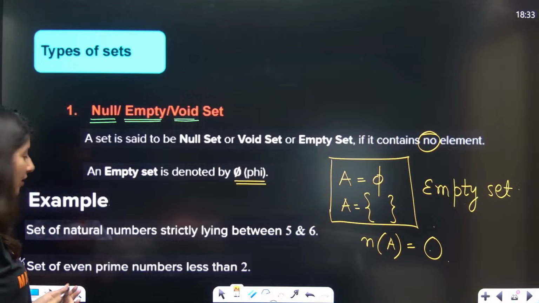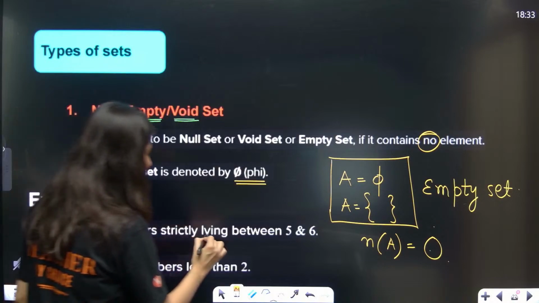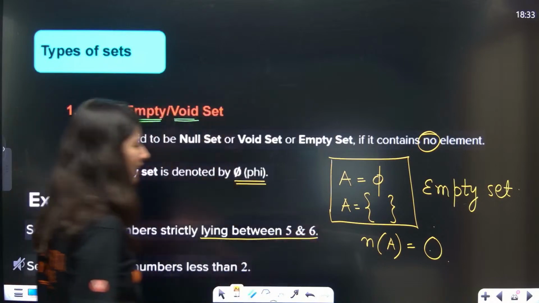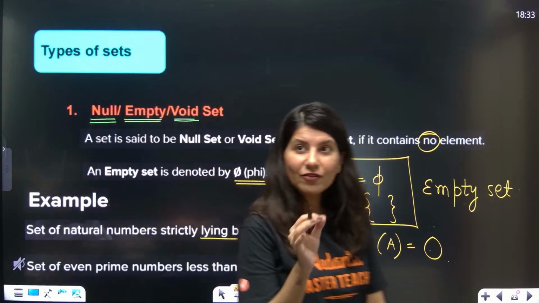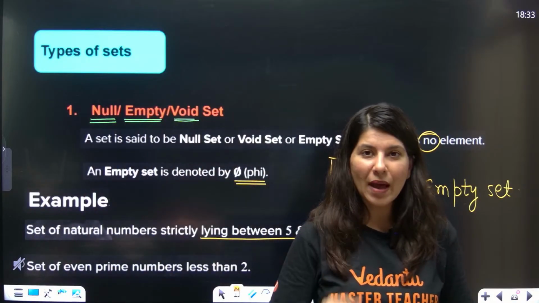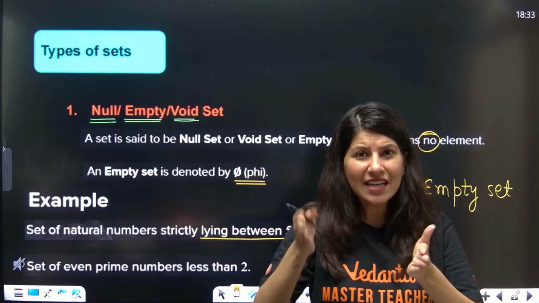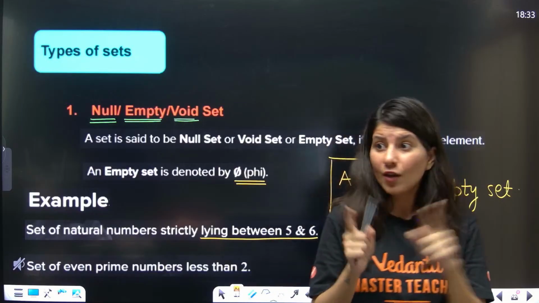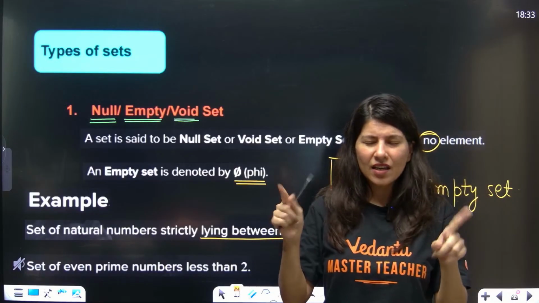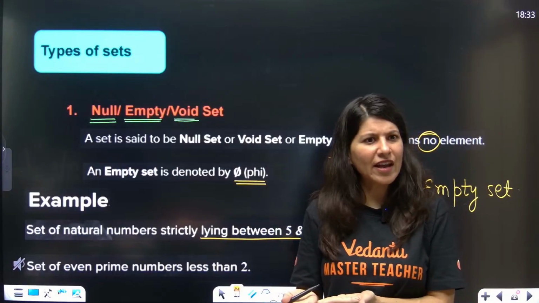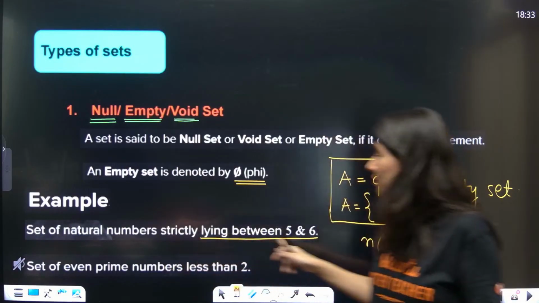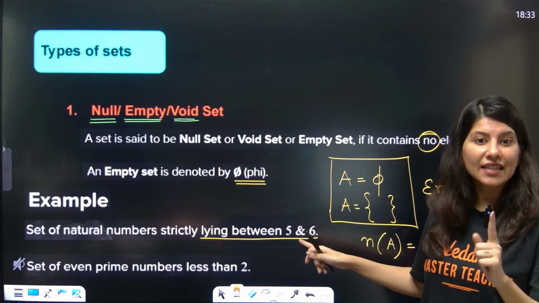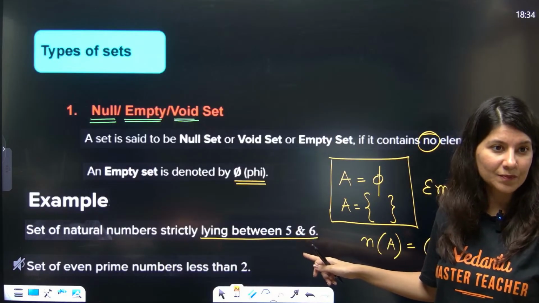Set of natural numbers strictly lying between 5 and 6, no 5, no 6. Any natural number between 5 and 6? No. So null set, empty set will be the answer.